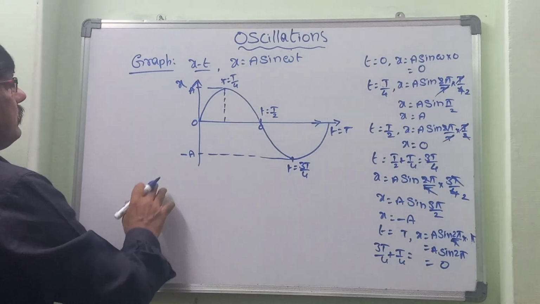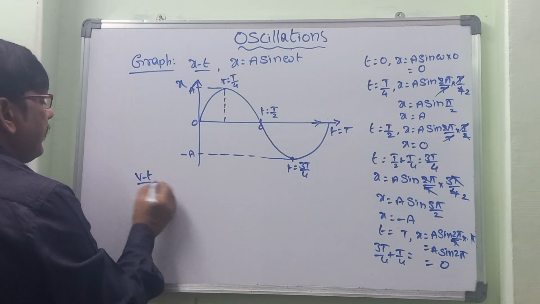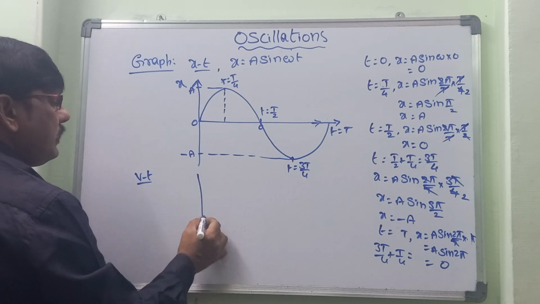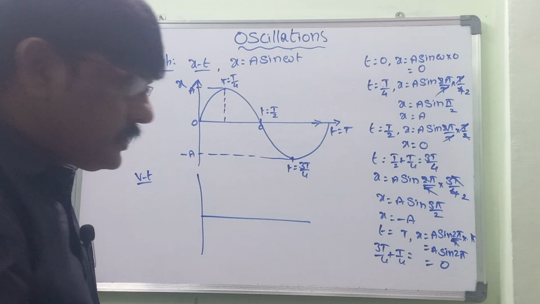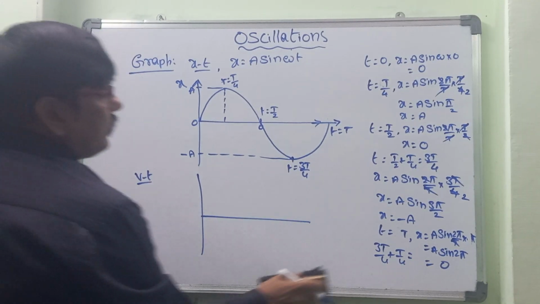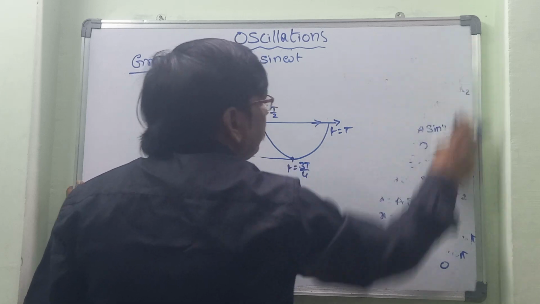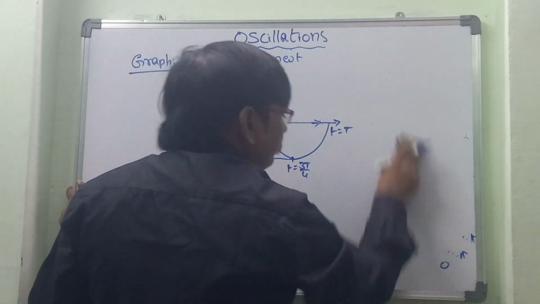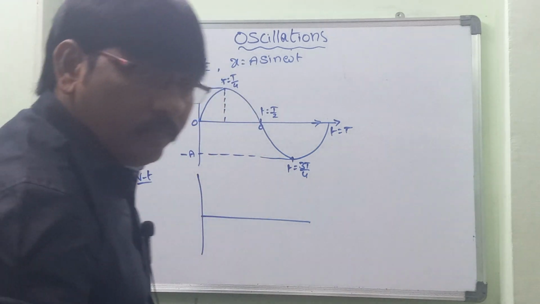Now let us go with the next one, that is the vt graph, the velocity time graph. For this one, let us take the same approach, and first of all we have to take the expression for velocity.